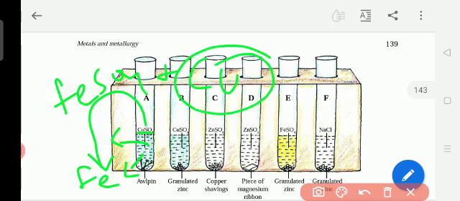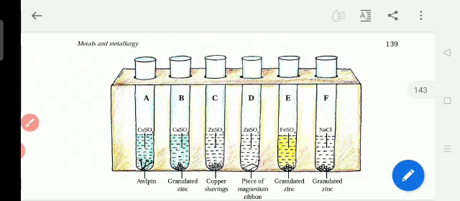So the displacement reaction is also used to separate the metal from the ore. This is the sulfide ore. Thank you, students.